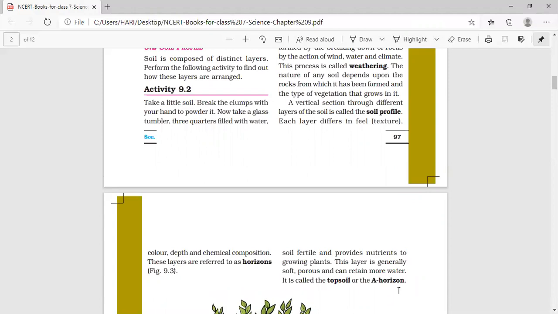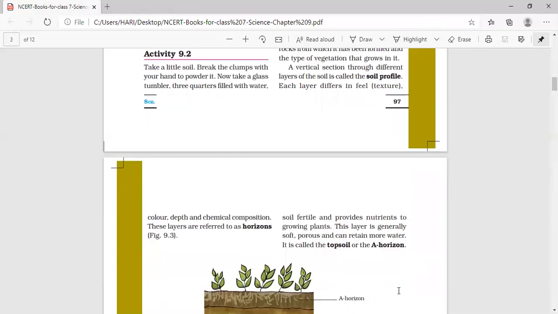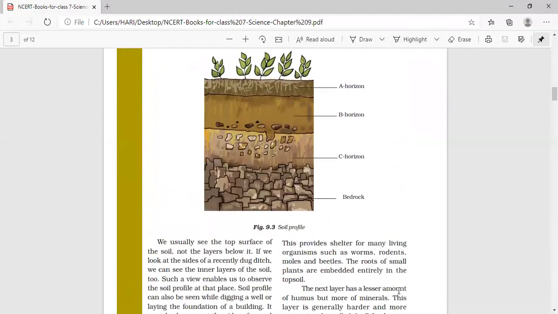These layers are referred to as horizons. First we will see the top layer. The top soil is known as the A horizon.